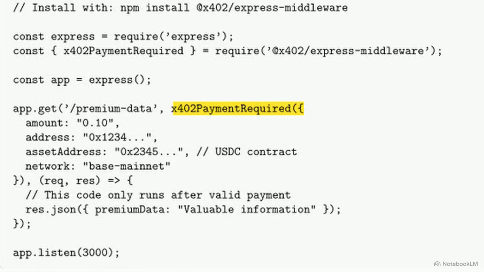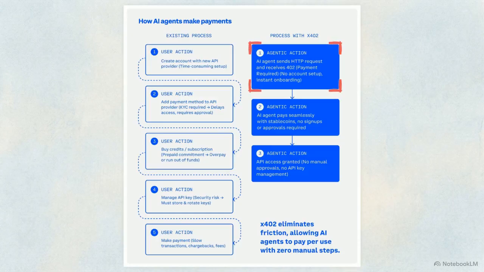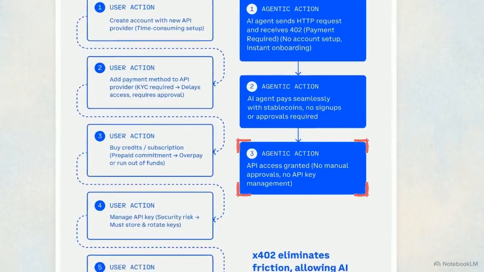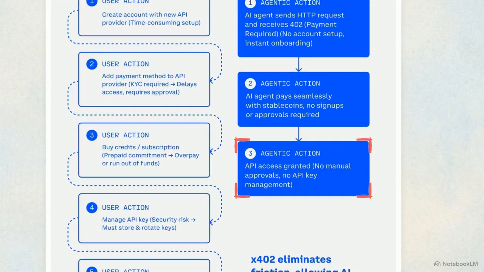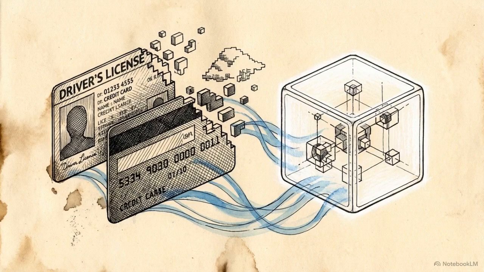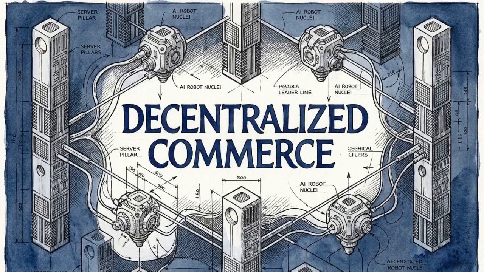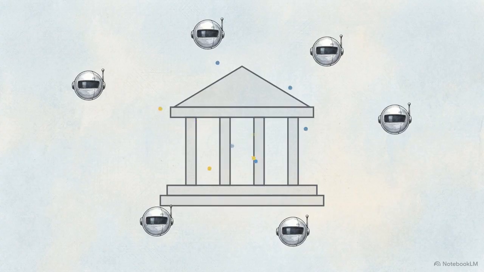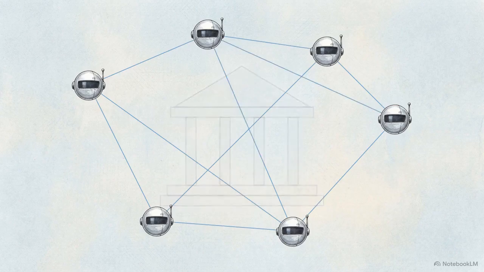Compare this code-native integration with traditional API onboarding. There are no accounts to create, no credit cards to process, and no manual approvals to hold up the system. This architecture replaces human identity verification with provable programmatic value exchange. This technical protocol forms the foundation for a broader economic structure known as capability-priced micromarkets. These micromarkets allow disparate, decentralized AI agents to coordinate, negotiate, and trade resources fluidly, entirely without centralized clearinghouses.